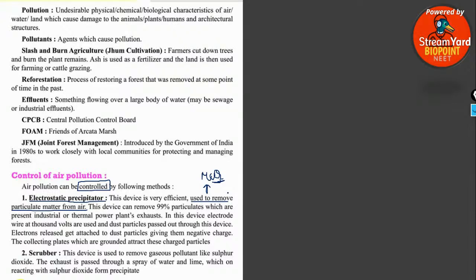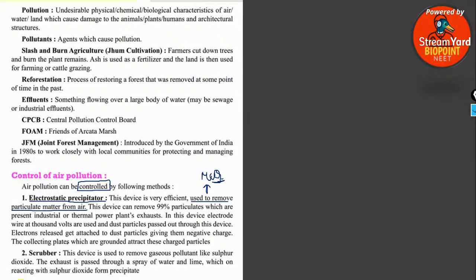Is the screen clear for everyone? Is my voice clear? If it's breaking, please inform me, because I've reduced the volume of my device, so I won't be able to catch it easily. So please try to inform me. Tell me whether the screen is clear or not. Okay, everyone.